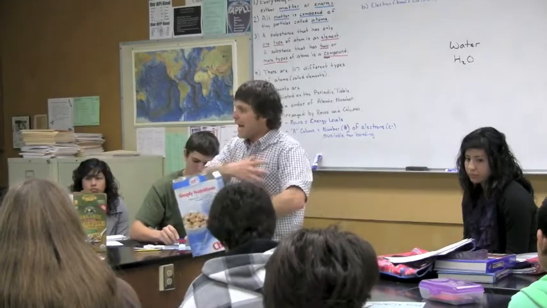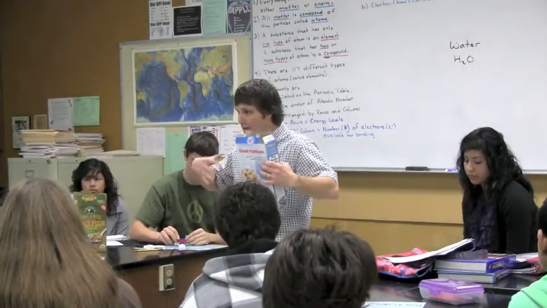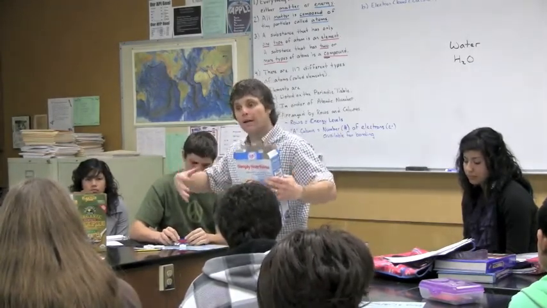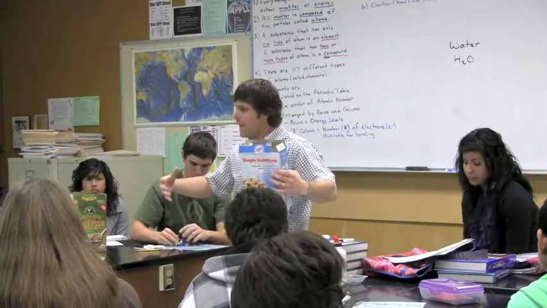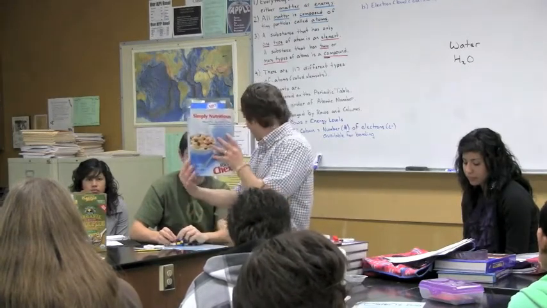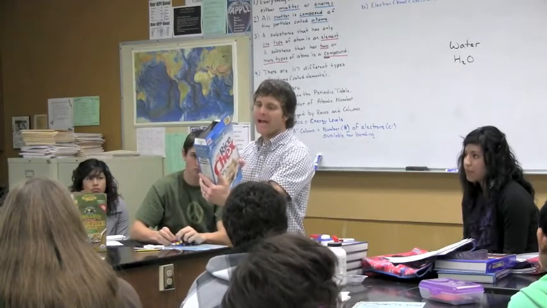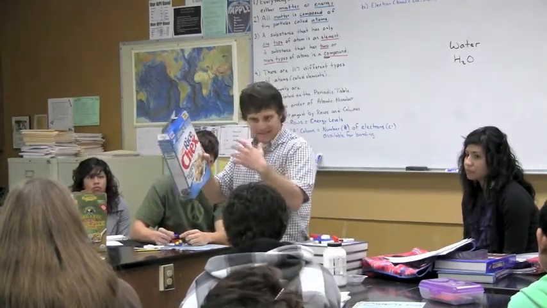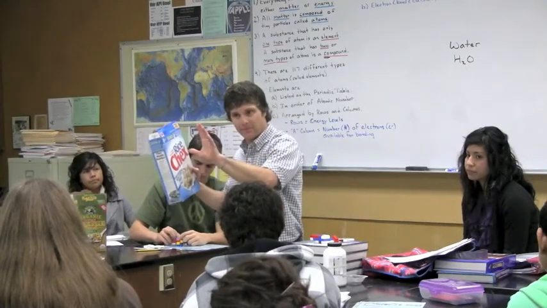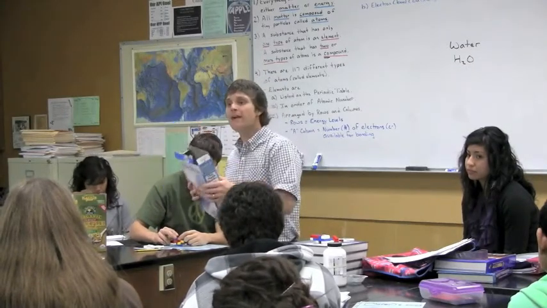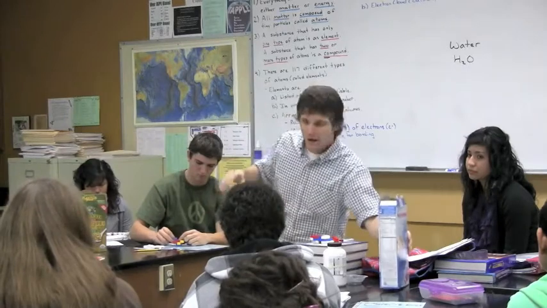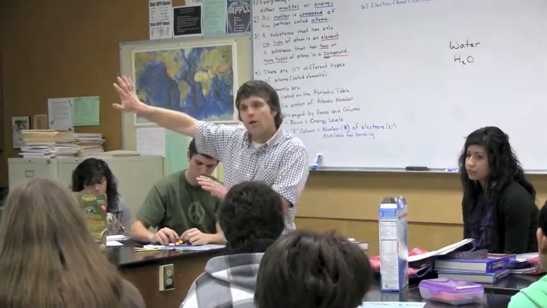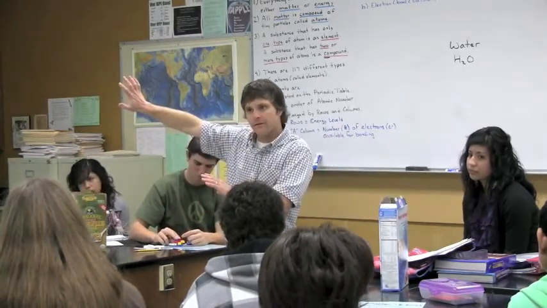Meaning, which ones actually make us up. Which ones are we composed out of? And so we came up with like 7 or 9 of them. We got on here calcium, and we had iron, and we had sodium, and several elements, and we identified them on the periodic table.